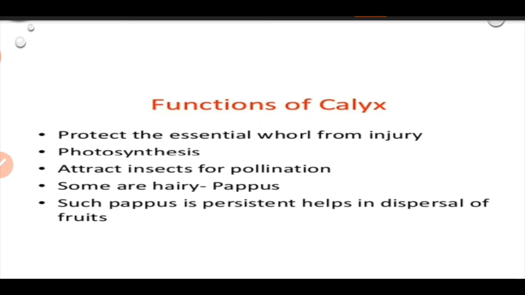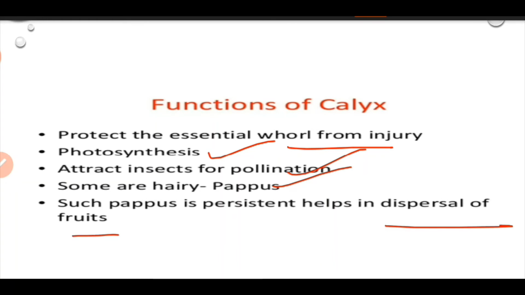Now, what are the functions of the calyx? It protects the essential whorls from injury. It is green in color, helps in photosynthesis. Calyx provides support to the thalamus and other floral parts. It attracts the insects for pollination. Some calyx are hairy, like pappus, which helps in the dispersal of the fruits. Calyx also attracts insects when it is colored.